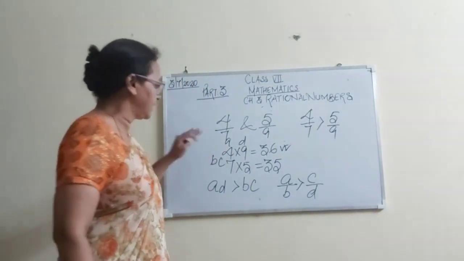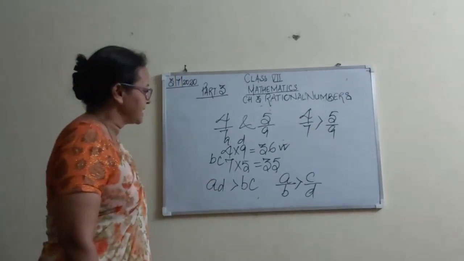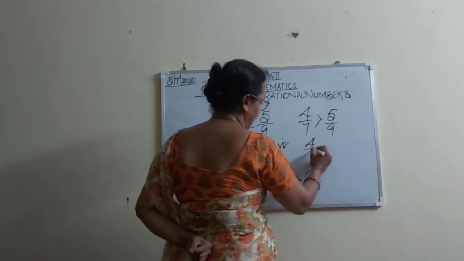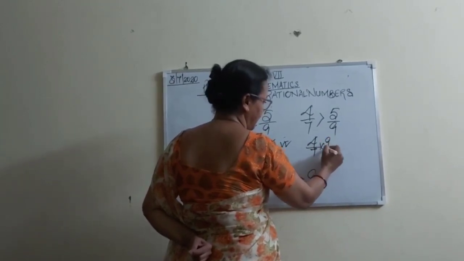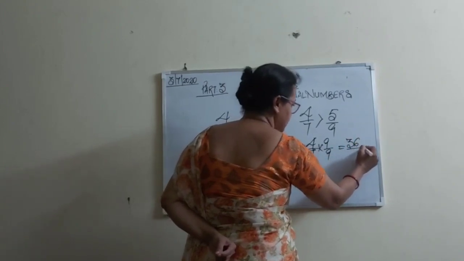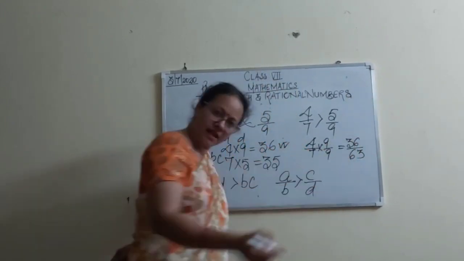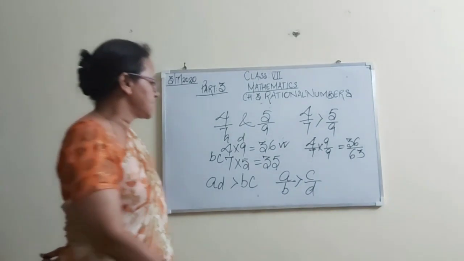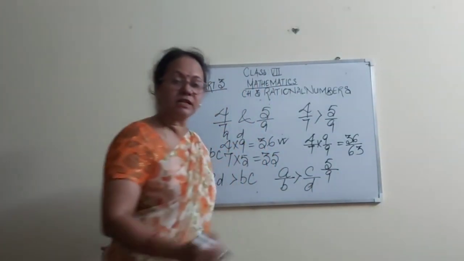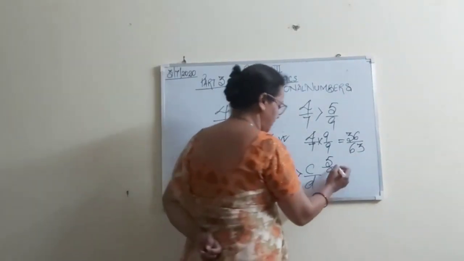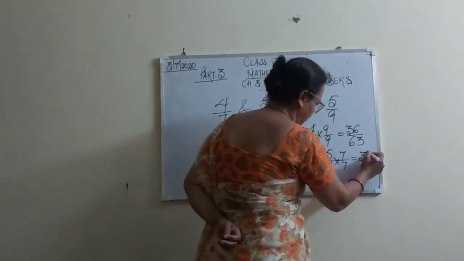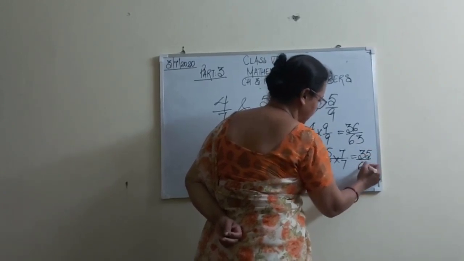You can find the LCM. What is the LCM of 7 and 9? That is 63. So we can make the denominator 63, multiplying by 9 by 9. What is it? 36 by 63. Is it clear, students? Now next is 5 by 9. In it also we want to make the denominator 63. So by which number? 7 by 7. What is it? 35 by 63.